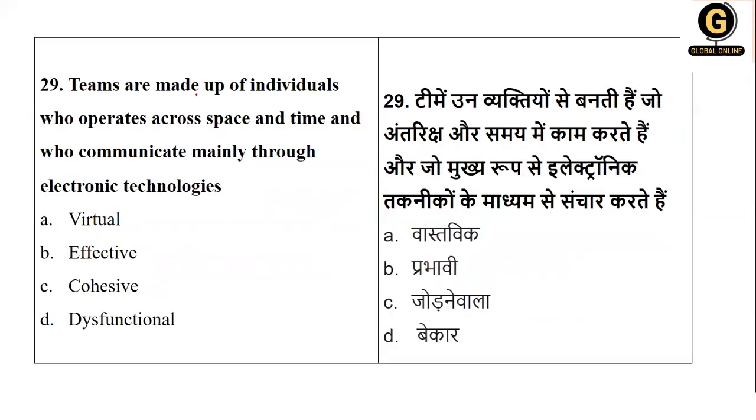Then we have next. Teams are made up of individuals who operate across space and time and who communicate mainly through technologies, electronic gadgets or technology. So these teams are called as what? Virtual, effective, cohesive, dysfunctional. Okay, dysfunctional will definitely not. Cohesive itself is a team. Effective, it should be. So basically, we are talking about the technology. So it should be what type of communication? It should be your virtual communication, that is virtual way. So the right option is option number A.